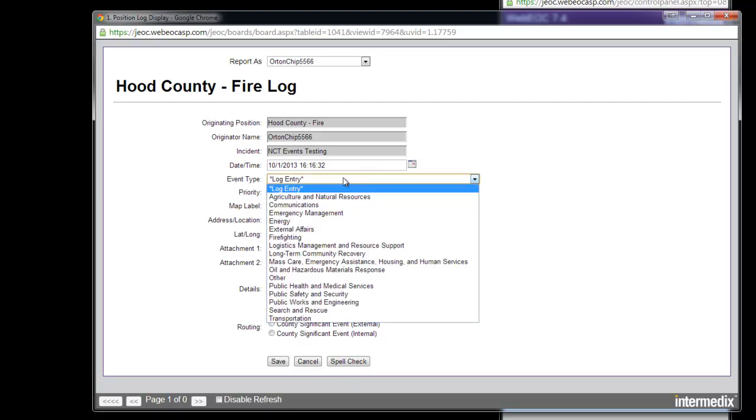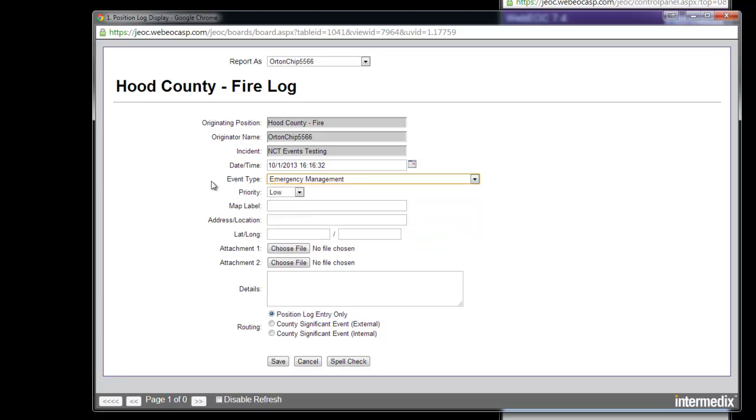You enter an event type. Again, this is arbitrary. It doesn't matter. You can just click whatever makes the most sense. You can choose a priority, low, medium, or high. What this does, it's a judgment call. On the display, you'll see this in a minute, it has a colored box on the left hand side. If it is red, it's high. If it's yellow, it's medium. If it's green, it's low. All it's designed to do is, as you're going through the board, if you see ones that are yellow or red, maybe it's going to draw your attention a little bit more because somebody deemed that it was more important. So I'm going to choose high for this.